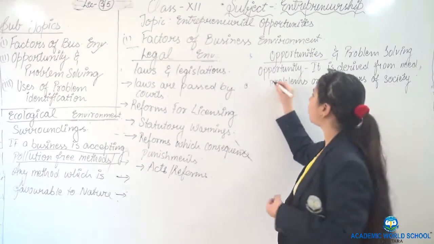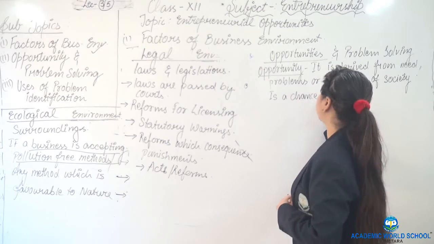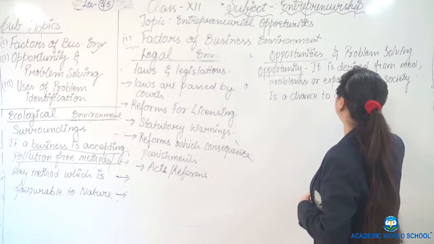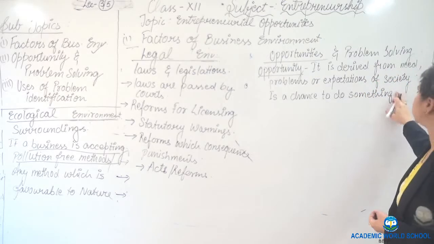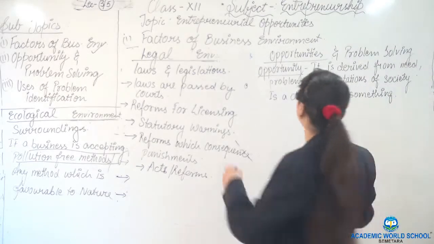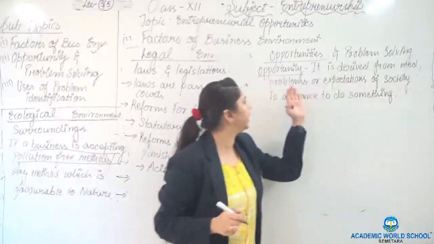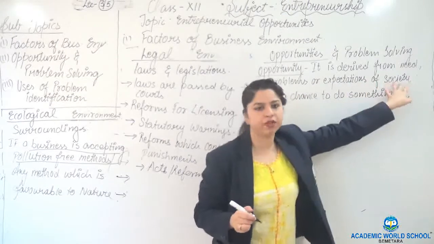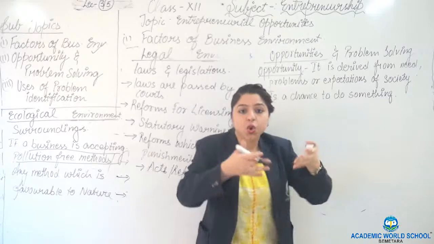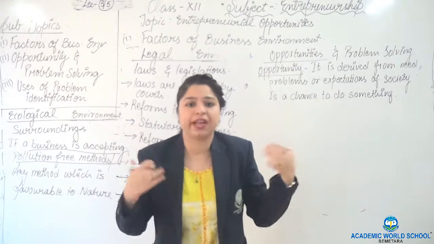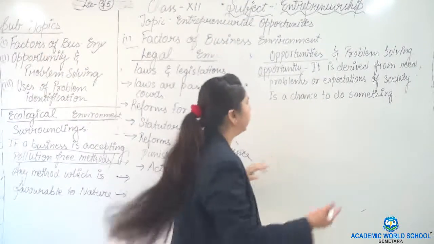Opportunity is a chance to do something. That means there is a scope that you can bring your product out, make sales, and make profit. So it is a chance to do something.